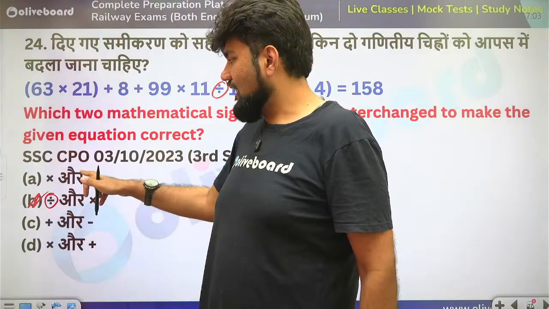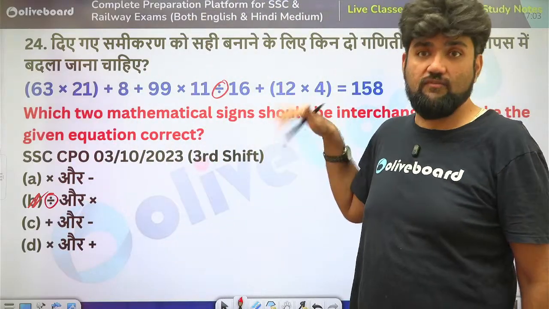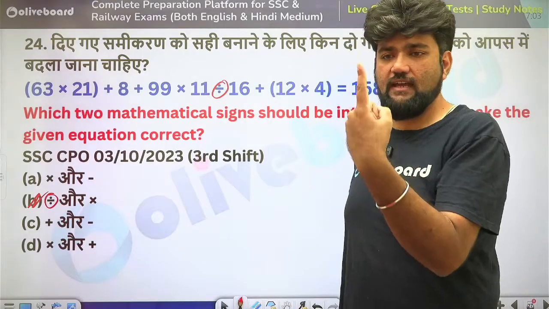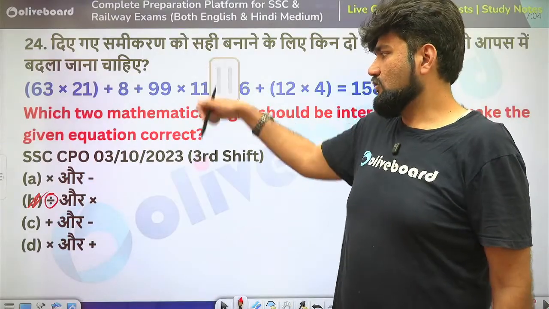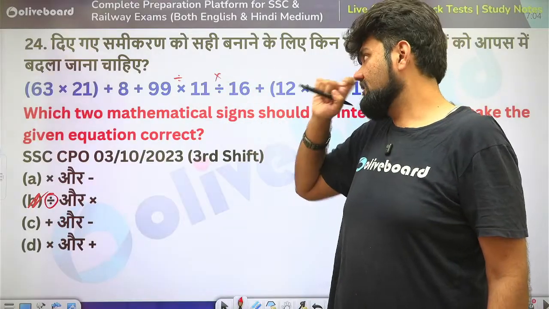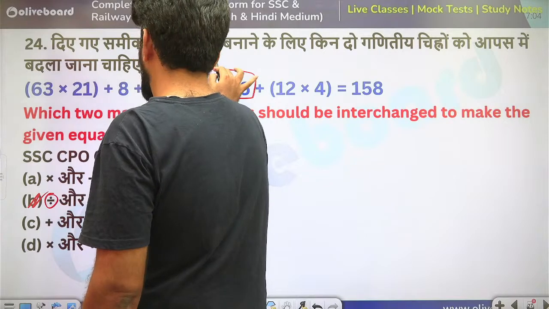But because the others are also there and there is a possibility I might get a cancellation here or there in the future if I apply into or minus somewhere, I'll have to try this one time so that I can get the correct answer. So it's saying into and divide will change. That means 99 divided by 11, that is 9. 9 into 16 is 144. So this part is 144.